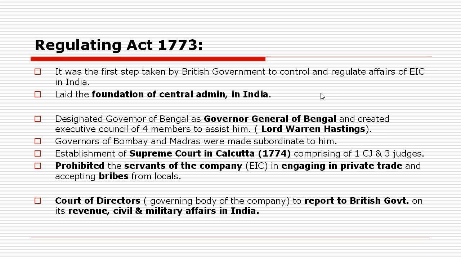Later, the British government also prohibited, with this act, the servants of the East India Company from engaging in any kind of private trade with the local rulers or with the local people. In order to control their maladministration, they prohibited the servants of the East India Company from engaging in any private trade or accepting any kind of bribe from the locals.